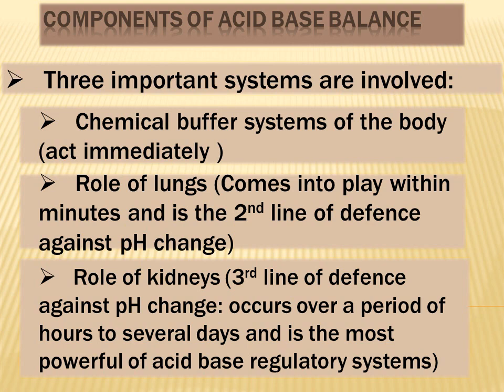resists changes in pH. And the point to remember is that the chemical buffer systems and the respiratory system perform a sort of temporary buffering against changes in pH, and these changes are not long term or permanent. The permanent line of defense against pH changes are the kidneys or the renal mechanisms, which come into play over a period of hours to several days, and it is not only the most powerful of acid base regulatory systems, but it is also long lasting and permanent.